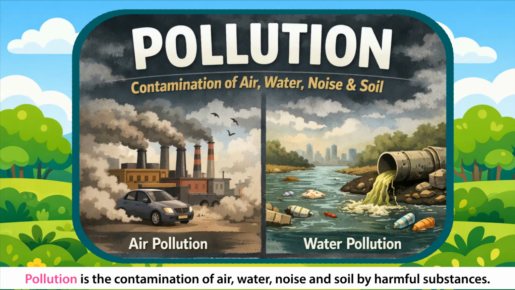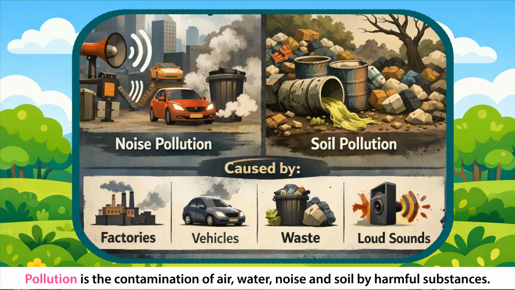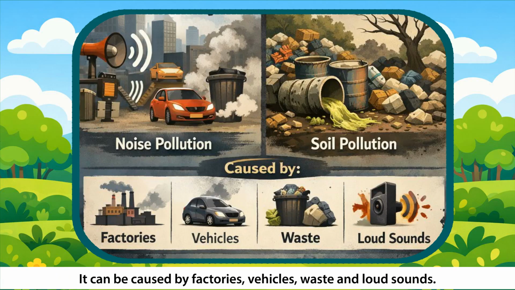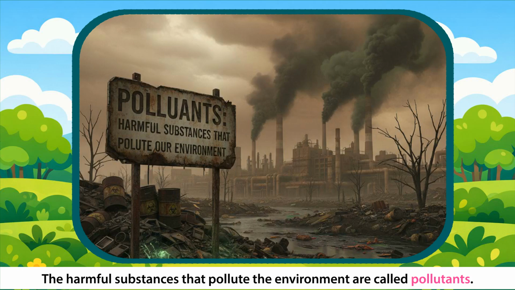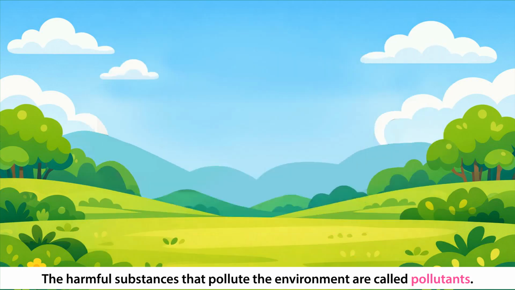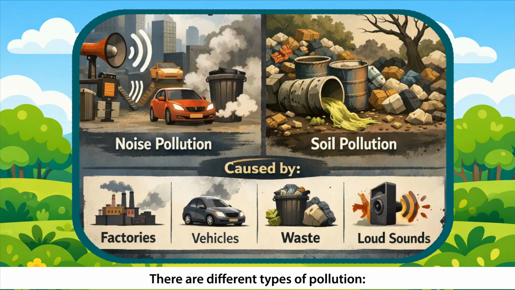Pollution. Pollution is the contamination of air, water, noise and soil by harmful substances. It can be caused by factories, vehicles, waste and loud sounds. The harmful substances that pollute the environment are called pollutants. There are different types of pollution.